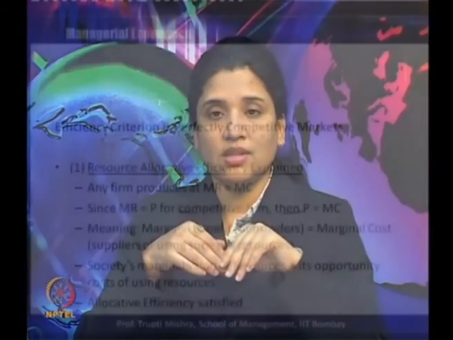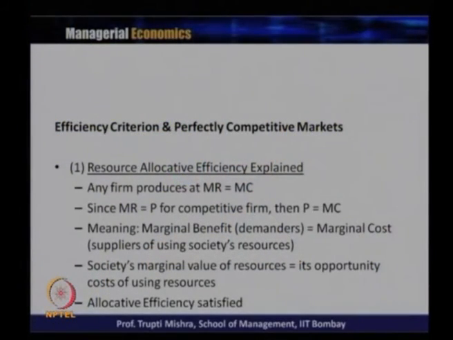Then we will look at some efficiency criteria in a perfectly competitive market. If you remember, in the initial class we talked about allocative efficiency and productive efficiency. So, in the first case, we check the resource allocative efficiency in a perfectly competitive market. Any firm produces where marginal revenue is equal to marginal cost, and since marginal revenue is equal to P for a competitive firm, P is also equal to marginal cost.